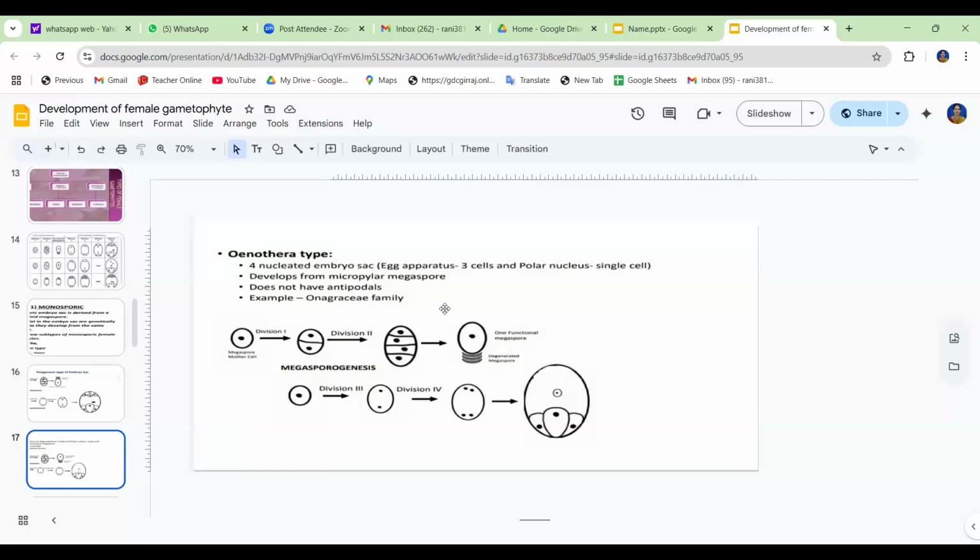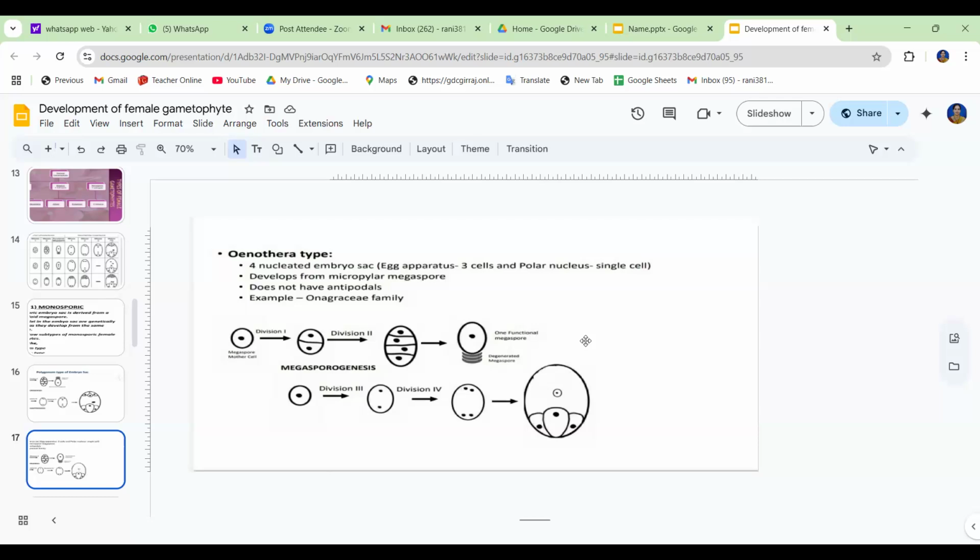The second polar nucleus and the antipodal nuclei are absent. Another difference from Polygonum to Oenothera: there you see 8 cells, here you see 4. In this type, the second polar nucleus and the antipodal nuclei are absent. This is very, very important in the Oenothera type.